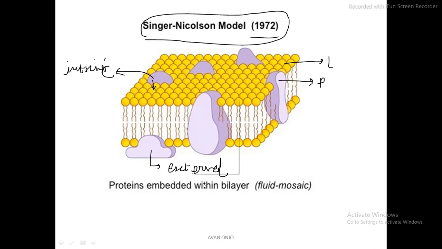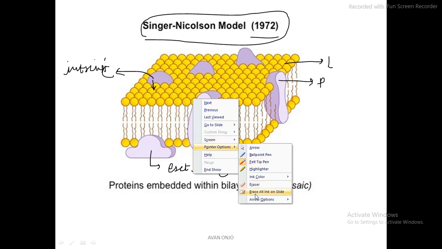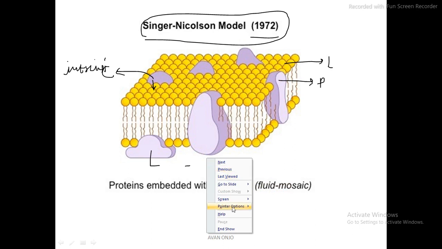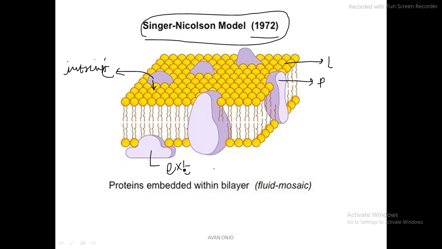I've written external, my mistake. Instead of external, you have to write extrinsic. So these are the two different kinds of proteins that are present, and together they form around 30% of the total membrane.